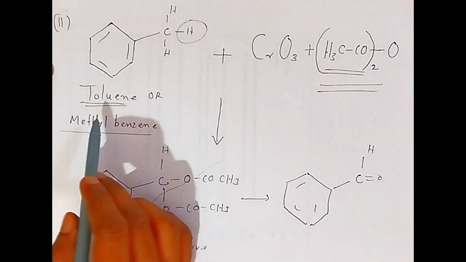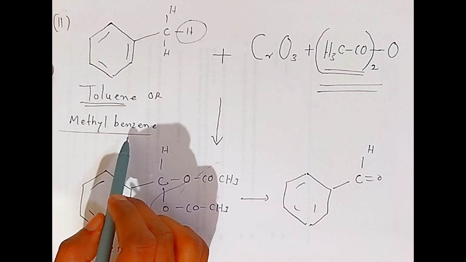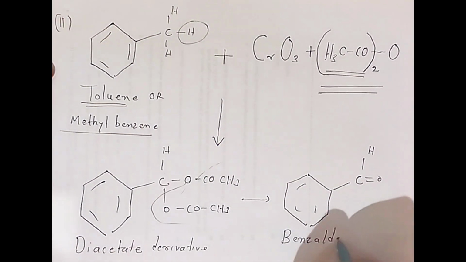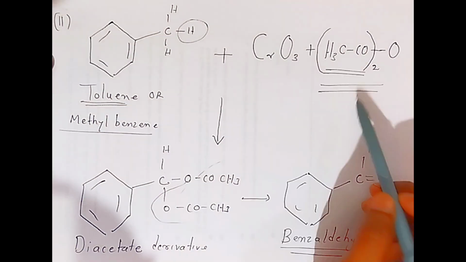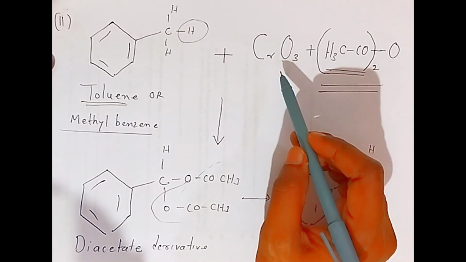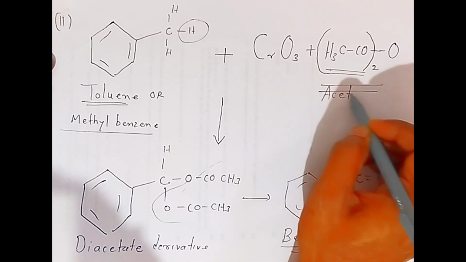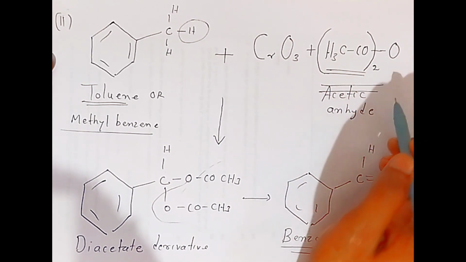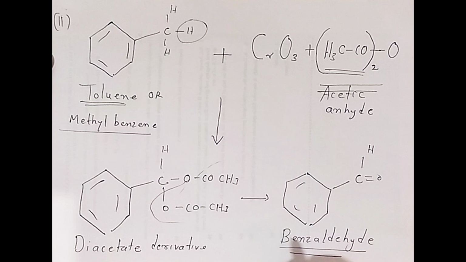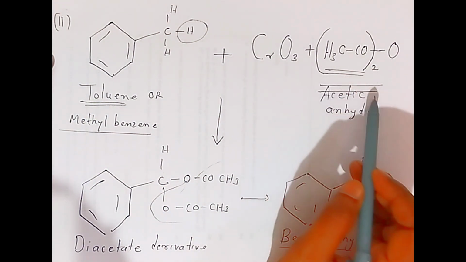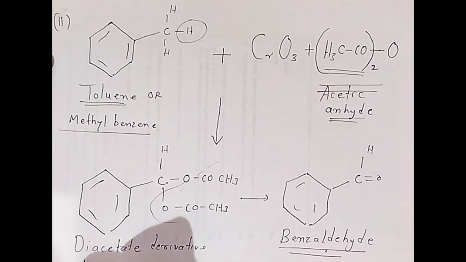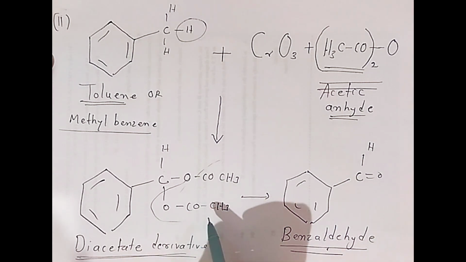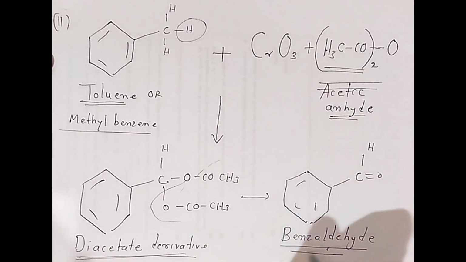This way, students, we have converted toluene, methyl benzene. In board examination sometimes they may ask for the action of acetic anhydride. This is acetic anhydride plus chromium oxide. This mixture you have to add to toluene and you will get benzaldehyde. So here toluene is again converted into benzaldehyde, but the second reactant is a mixture of acetic anhydride and chromium oxide. This forms a complex called the diacetate derivative, which is unstable, so it will lose this molecule and form benzaldehyde.